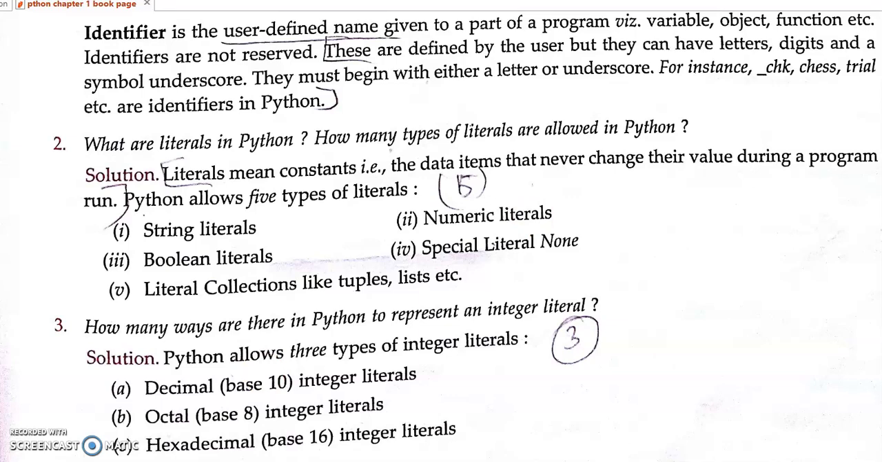There are 5 types of literals. String literal means anything you enclose within double quotes. Boolean means either true or false. Then sequences. What are the literal sequences? Tuples, list, string, etc. Then numeric literal and a special literal called None. We already saw these things under the core data types offered by Python.